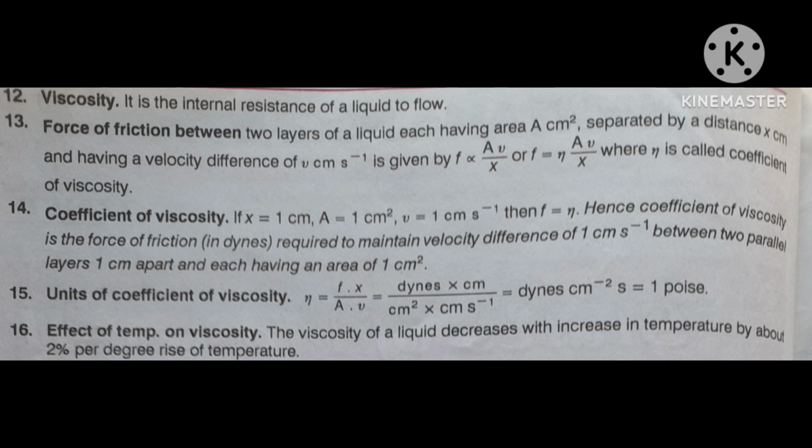For each degree, 2% change. The viscosity of a liquid decreases with increase in temperature by about 2% per degree rise of temperature.